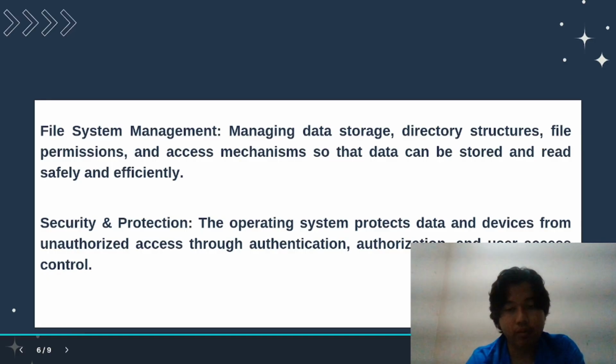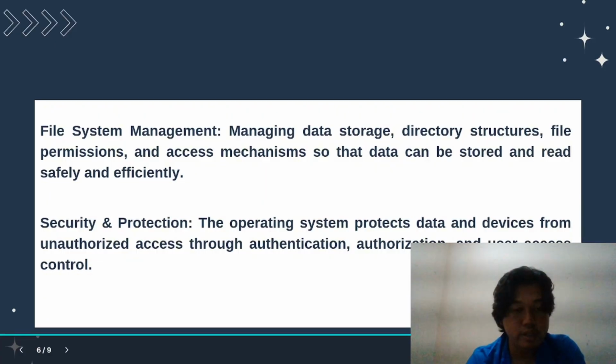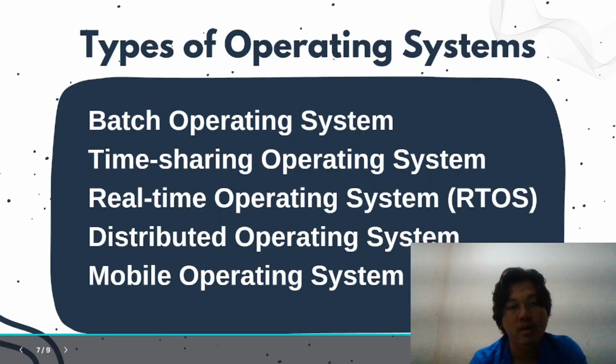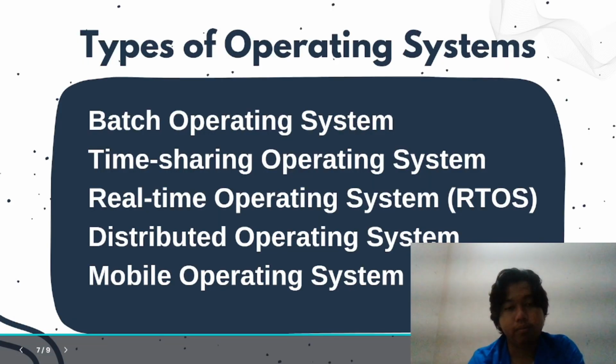The operating system protects data and devices from unauthorized access through authentication, authorization, and user access control. Types of operating systems. Batch operating system, time sharing system, real-time operating system, distributed operating system, mobile operating system.